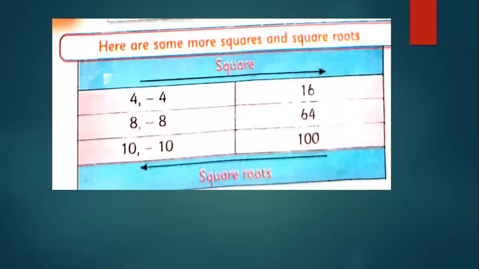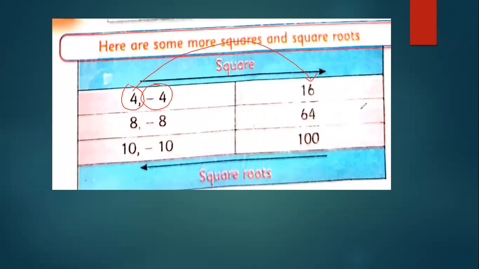Okay, this will clear you. Again, you see the square of 4. What is that? Square of 4 means 4 into 4. That is 16.